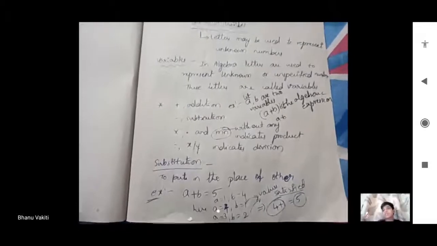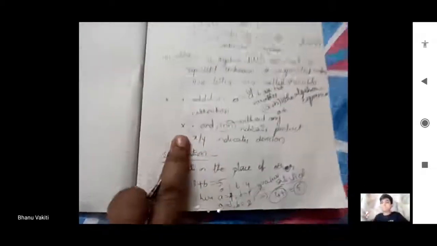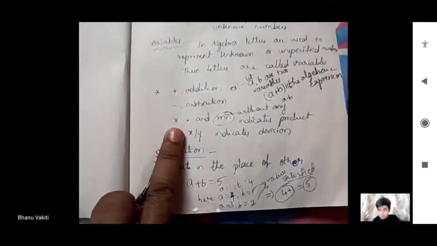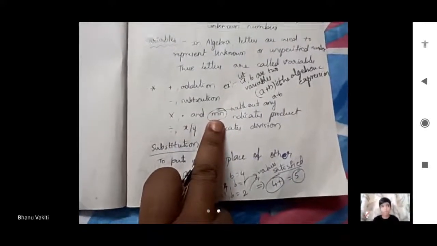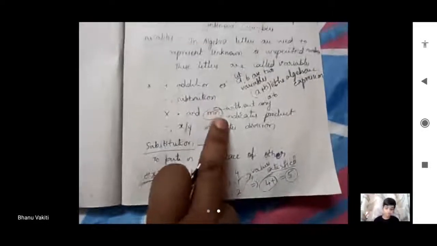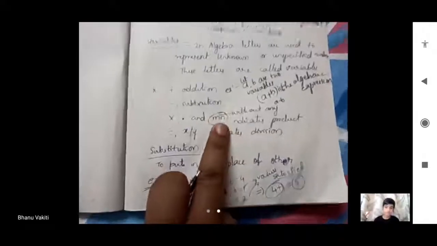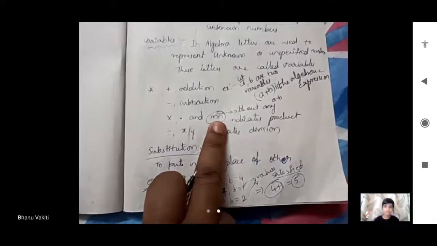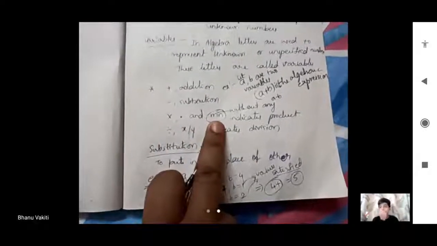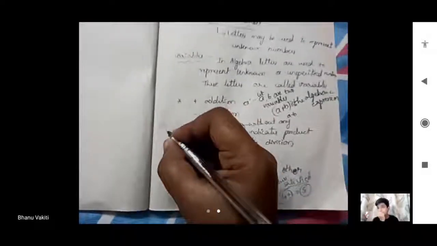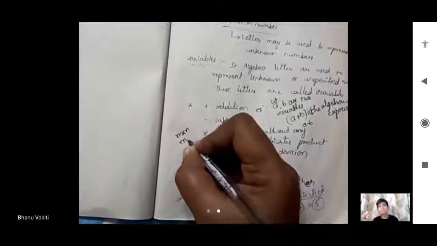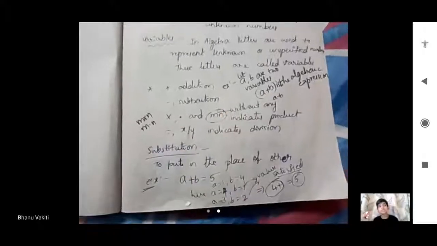And for multiplication, we can use the multiplication mark, or a dot, or even without any notation. If we directly write two variables a and b, m, n, x, y, without any notation or symbol, that is the product of the two numbers. Or m into n, or m dot n, we can also write in the case of product.